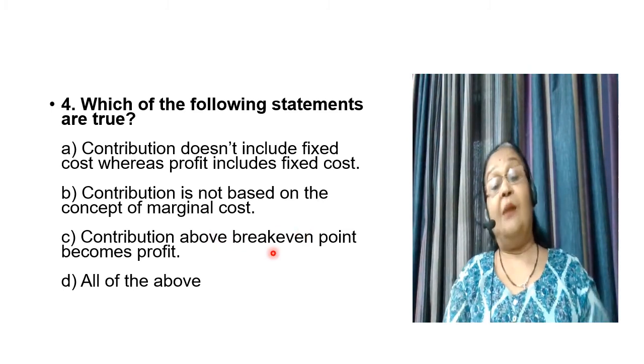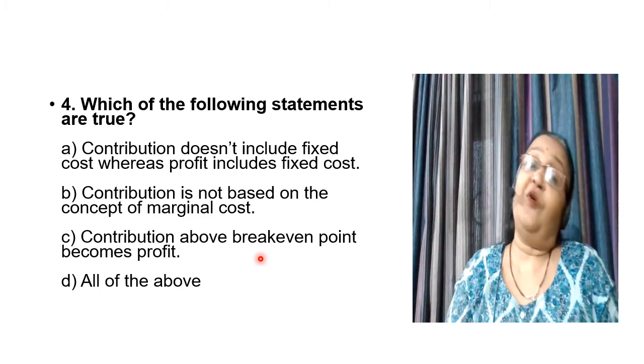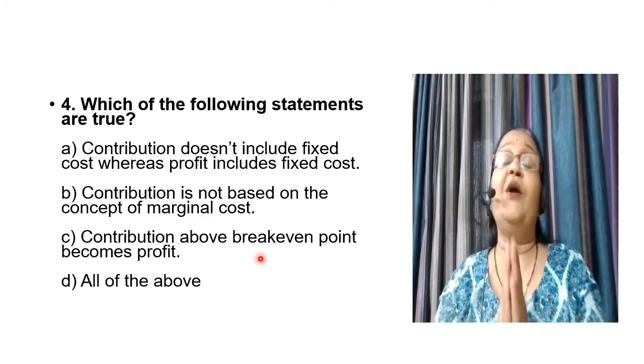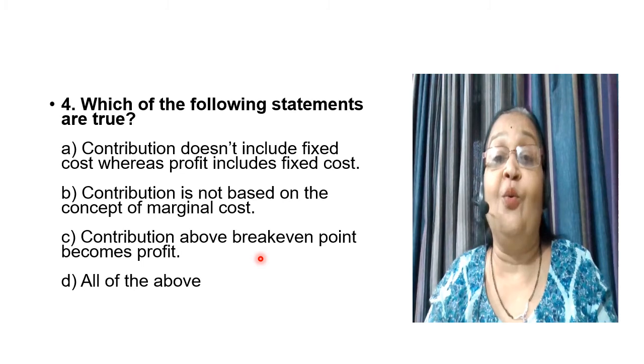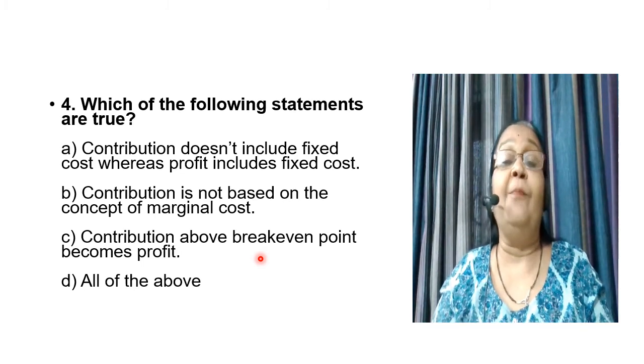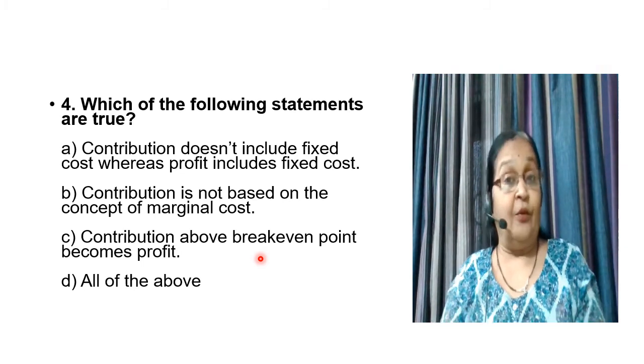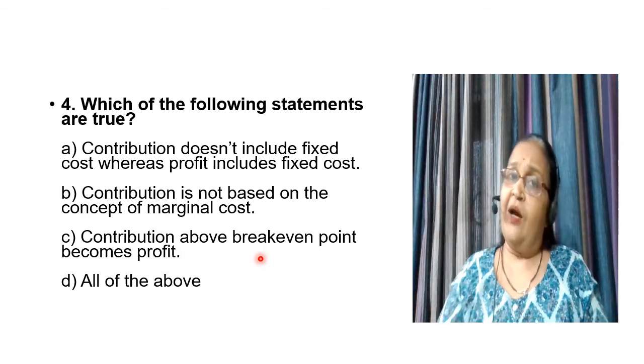Now, contribution above break-even point becomes profit. As we know, break-even point is a point where there is no profit, no loss. It means if we are doing better contribution than the break-even point, naturally it is going to be our profit.